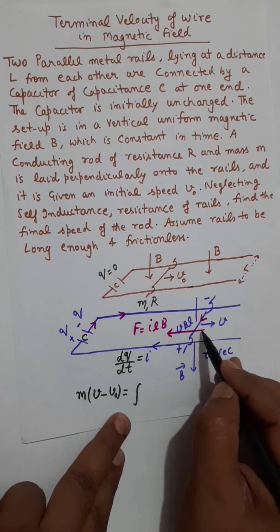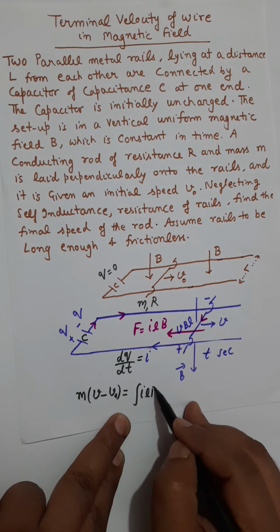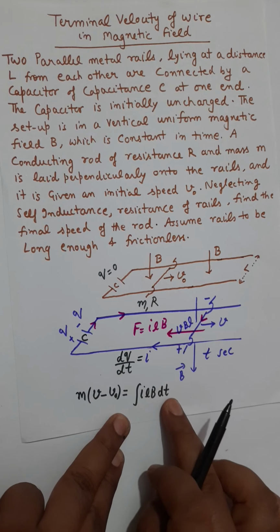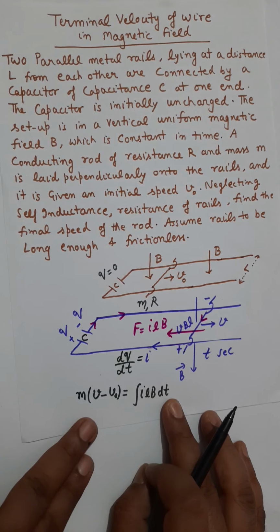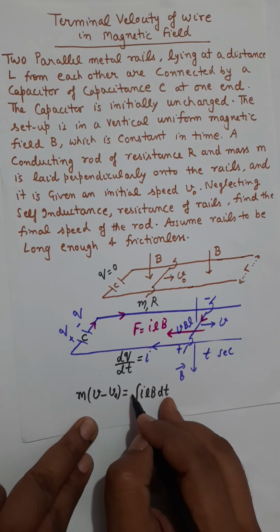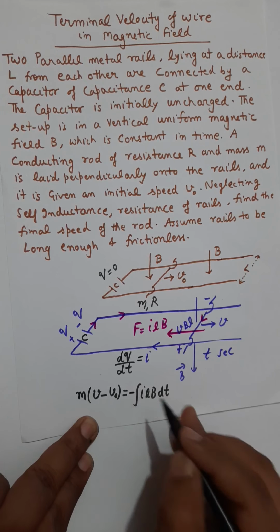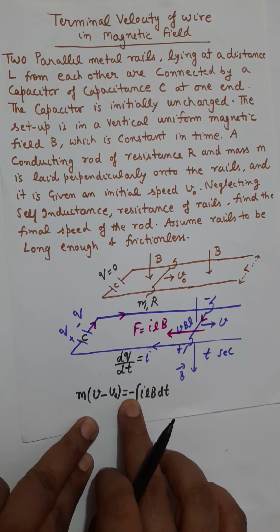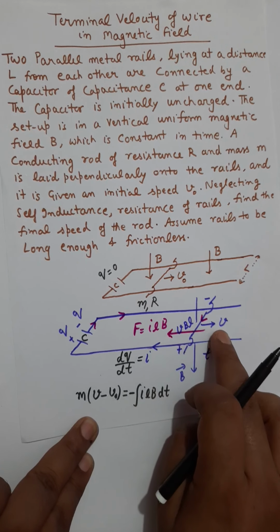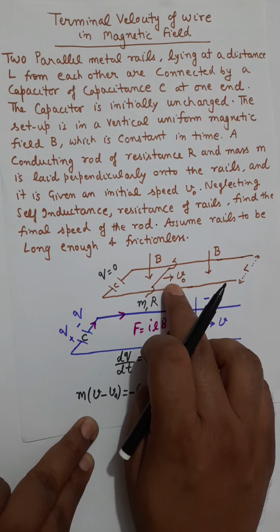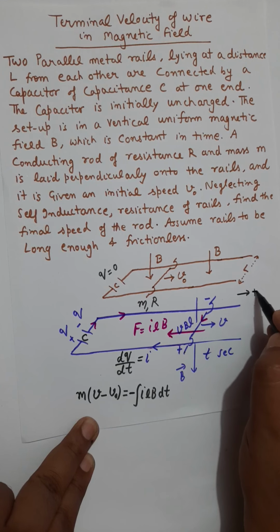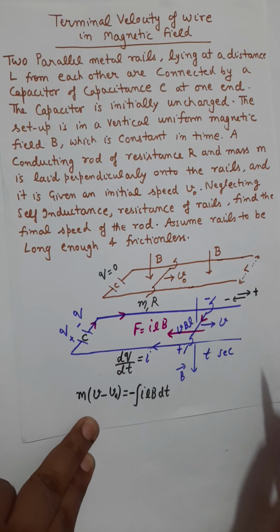integral of this force ILB dt. Remember, integration F dt defines impulse, and as per the impulse momentum theorem, that impulse should be equal to change of linear momentum. But you have to take a negative sign in this expression, because the direction of force is opposite to the direction of final momentum and opposite to the direction of initial momentum. In other words, the right side direction is considered as positive and the left side direction is considered as negative.